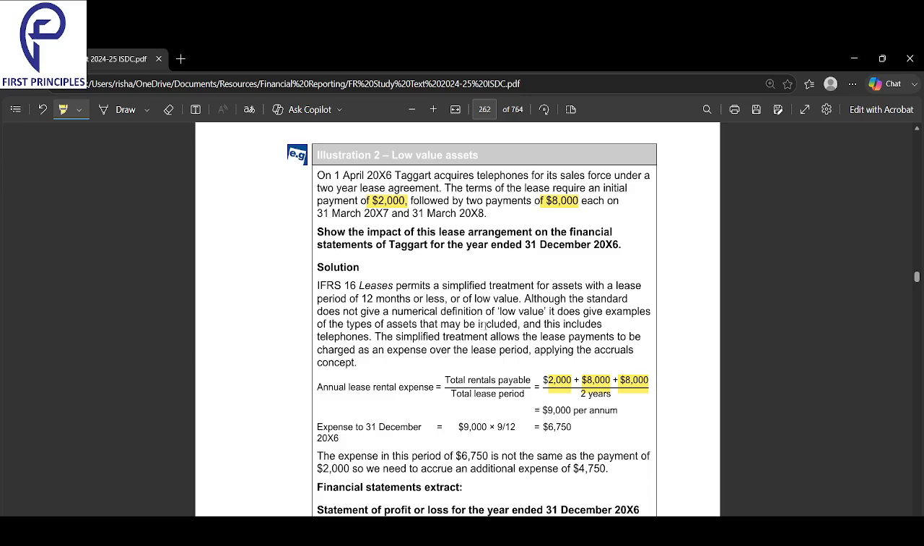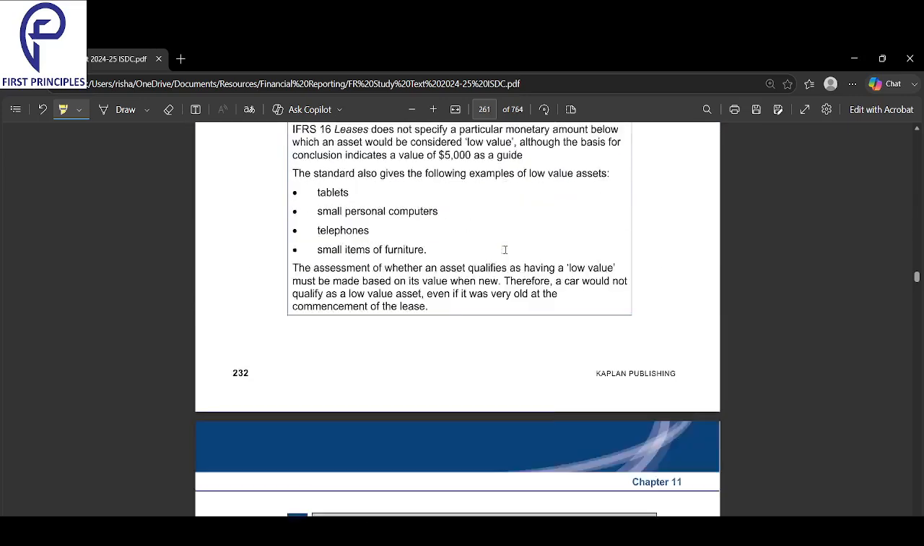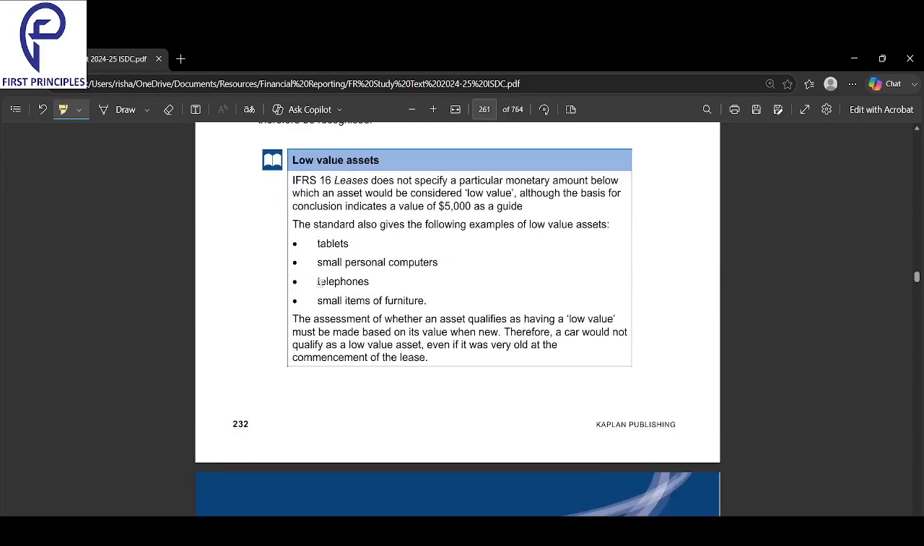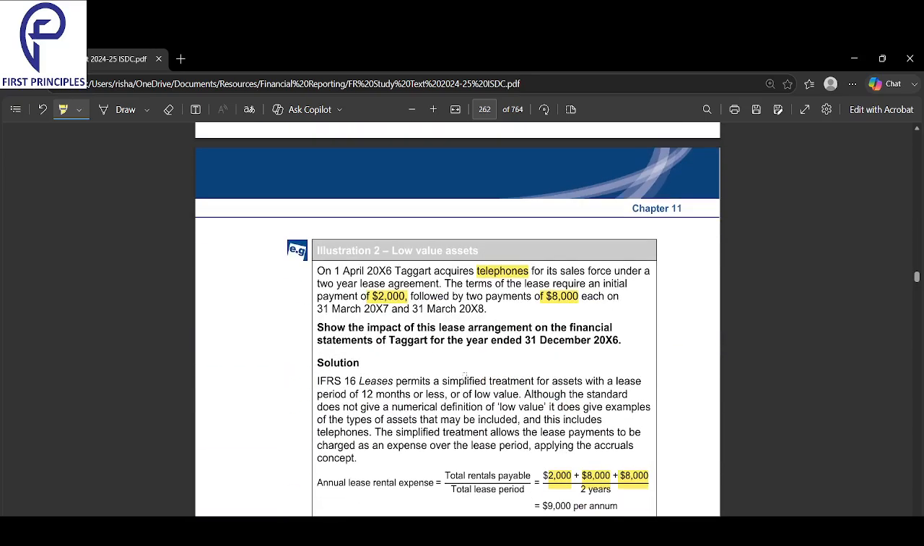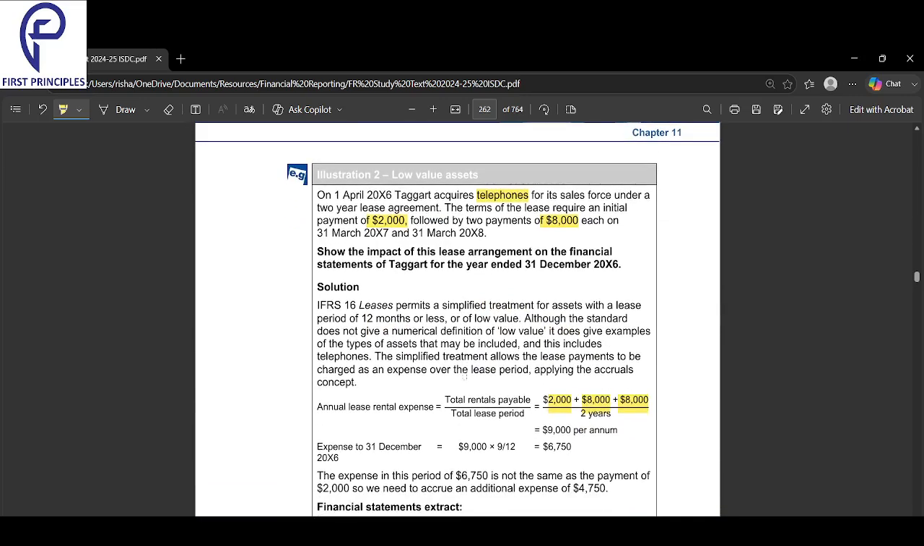Although the standard does not give a numerical definition of low value, it does give examples of the type of assets. So here we have got to know it's a lease because of the telephone, right? Not really anything else giving us an indication. Telephone, tablet, small furniture, right? The list is given over here: telephones, tablets, small personal computers, and small items of furniture. If any one of these comes, that is strong enough evidence that it is a low value asset. Okay. So any of the 4 is specifically mentioned.